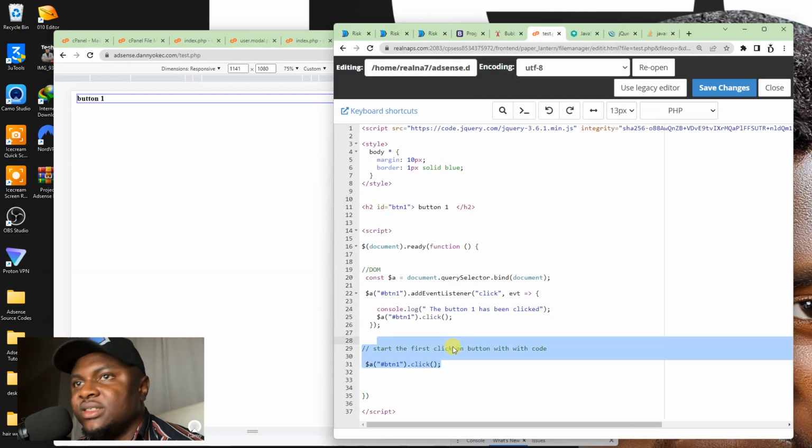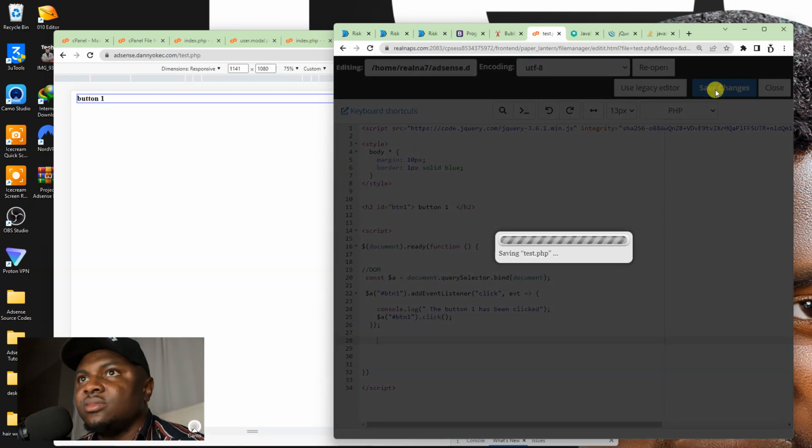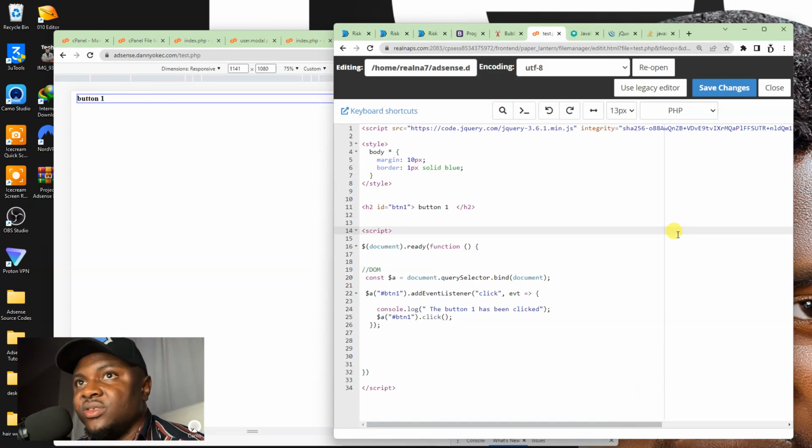So now I'm going to delete this whole line, and I'm going to save this. I've saved it, right? Now I am going to hit refresh. Nothing is going to happen, because if you notice, it only says whenever button 1, this h2 tag, has been clicked, I want us to say button 1 has been clicked, and I want us to click again.